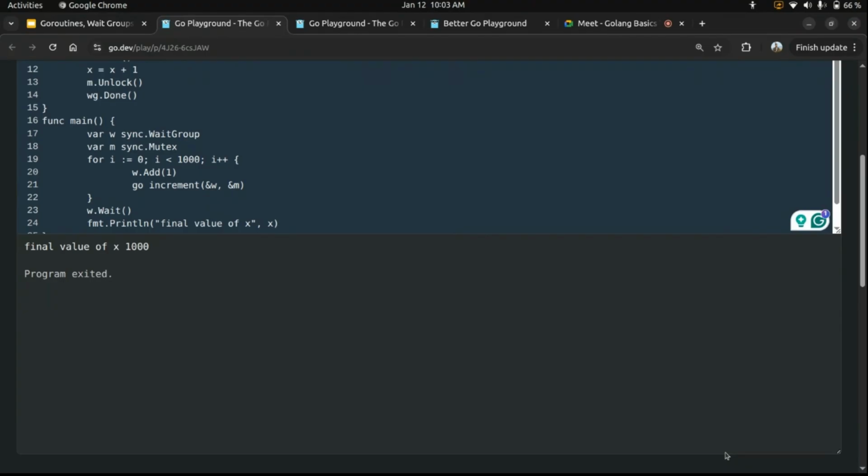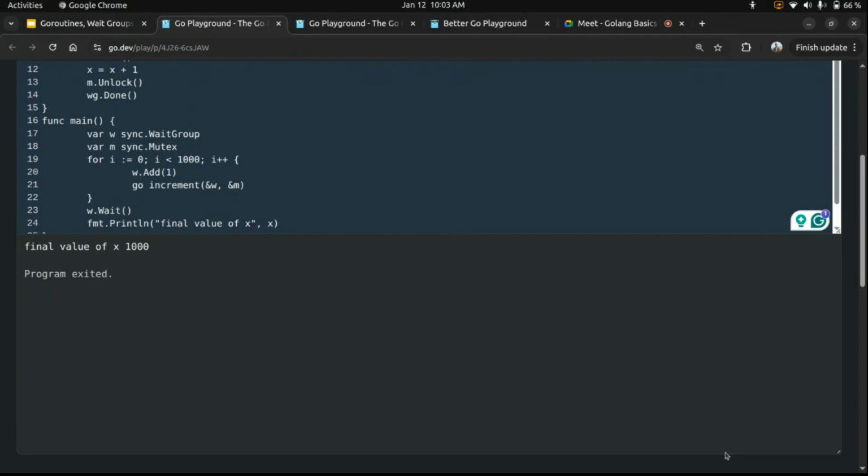Because multiple goroutines are accessing that variable, and there is a single variable. So when we pass by value, it can create a copy of that variable. So we pass by reference. Which variable are you trying to say? Wait group, yeah, right.